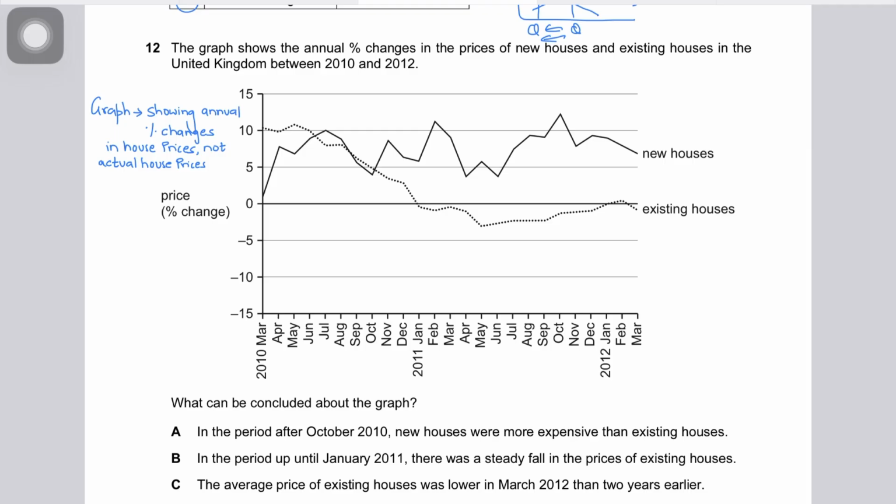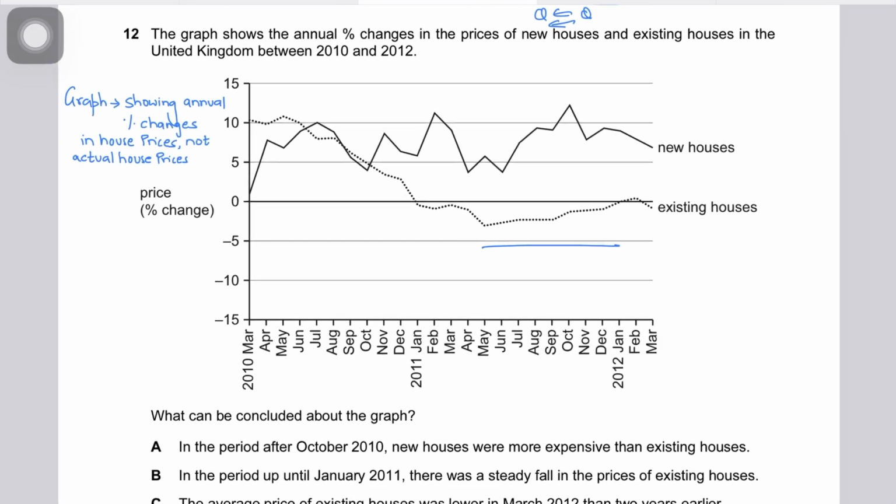It's going down, down. So this is wrong because a fall in the percentage change does not mean that prices are falling. Prices fall only when the percentage change is negative. So existing house prices are falling in this region. Remember that, when the rate of change becomes negative.